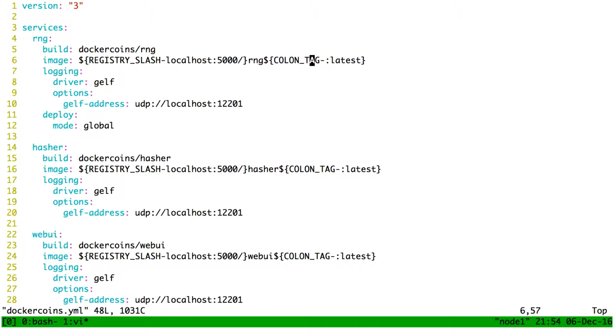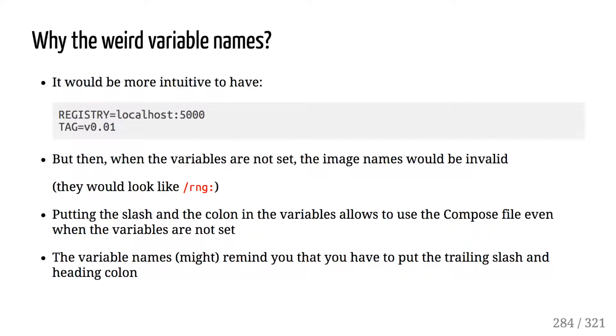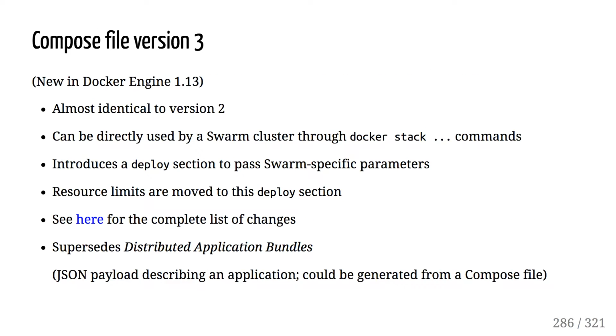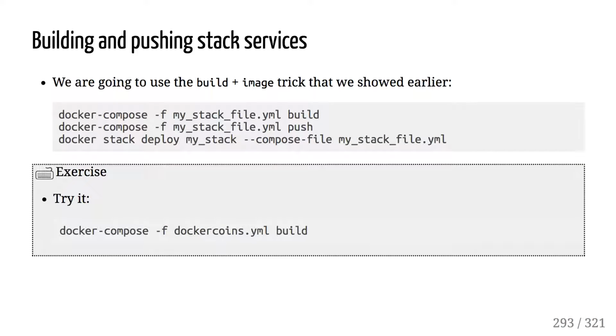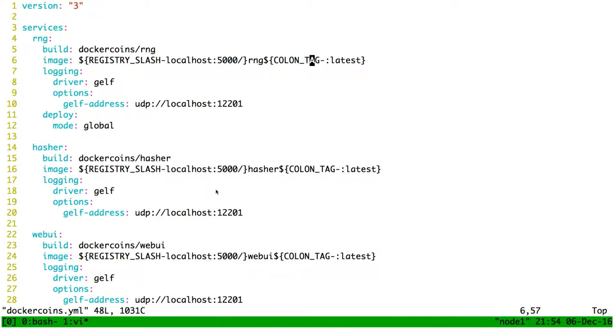The problem is that if I used $registry, then if I specify an empty registry, I won't be able to build with local image names. Sorry, that's not super clear, but that's the thing explained on that slide before. If I give empty variable names, then I would end up with /rng: as an image name, and that would be an invalid name. So yeah, that's my file.